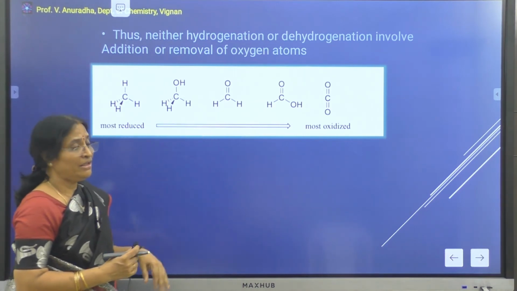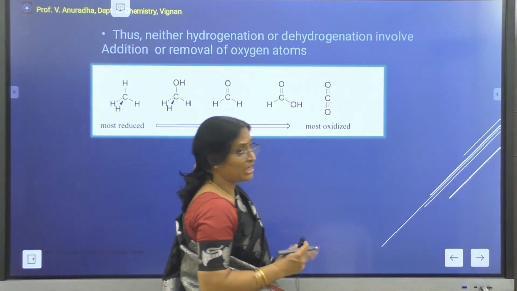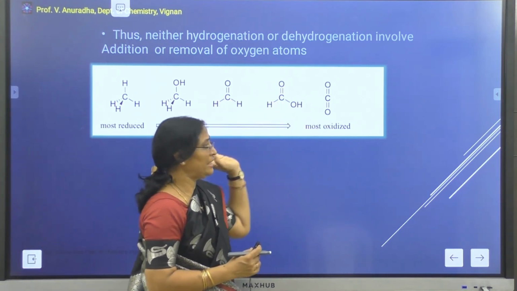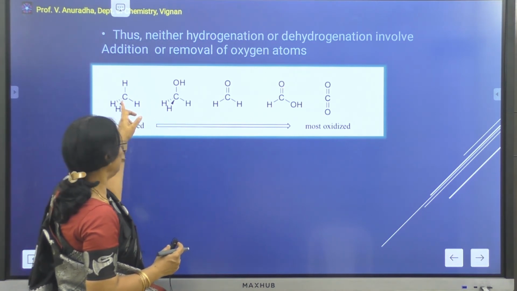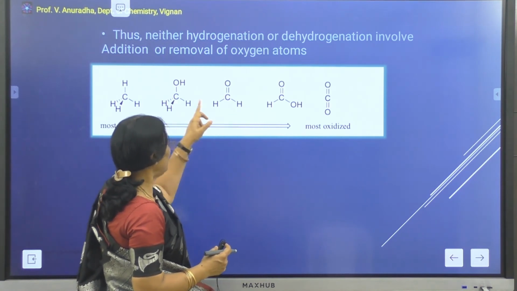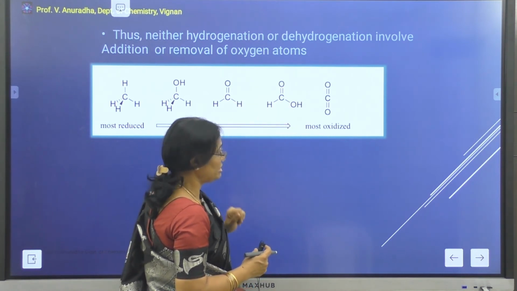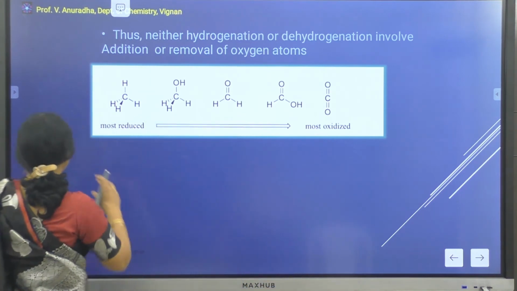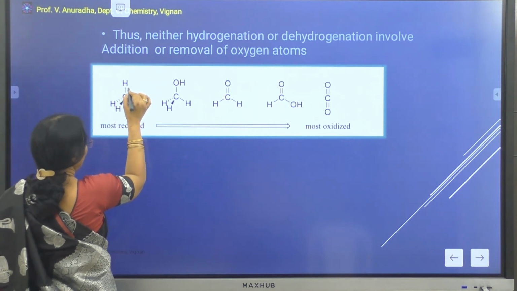Say for example, if you consider alkane, alcohol, ketone, acid to carbon dioxide, you can see there is an addition of oxygen atoms taking place. In case of methane to alcohol, there is addition of one oxygen. Then from alcohol to ketone, there is a removal of hydrogen. From ketone to acid, there is again addition of one oxygen atom. Then again from acid to carbon dioxide, there is a removal of hydrogen atoms.